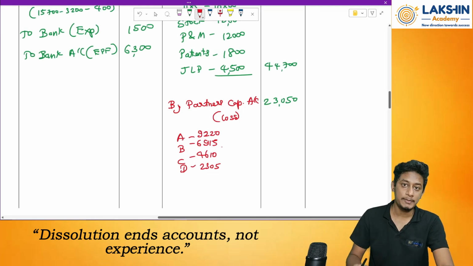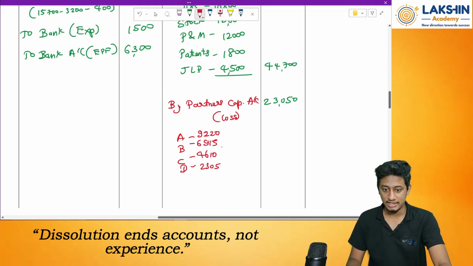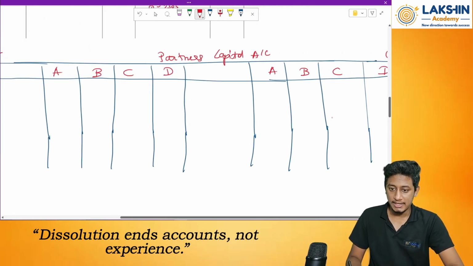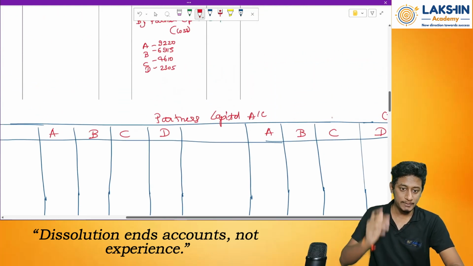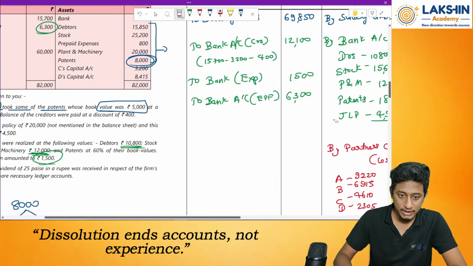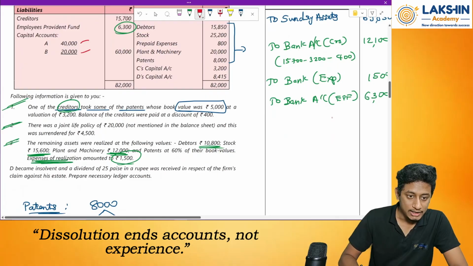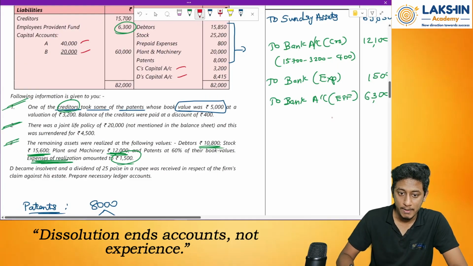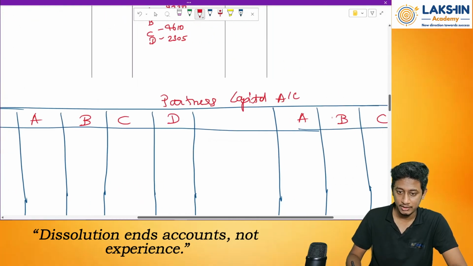Next, what will we prepare? We will prepare partners capital account. So now partners capital account, how will we start? Opening balances. So let's look at the opening balances. See, over here what has happened? Two partners have credit balance, whereas two partners have debit balance. So take it accordingly. So A and B, 40,000 and 20,000.